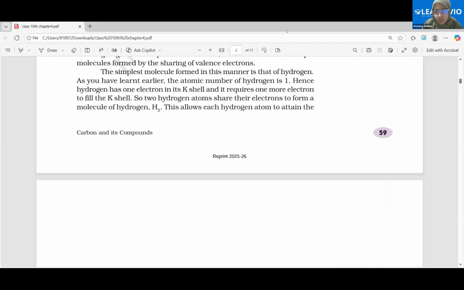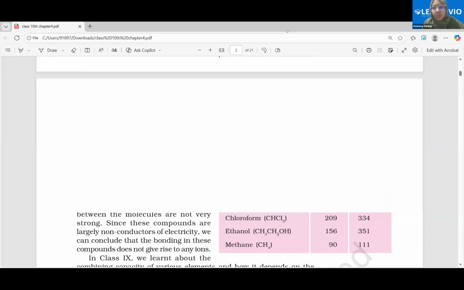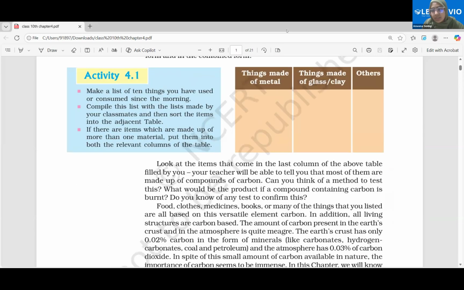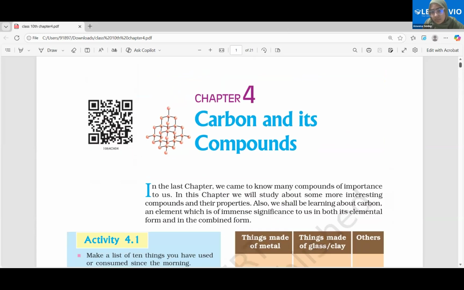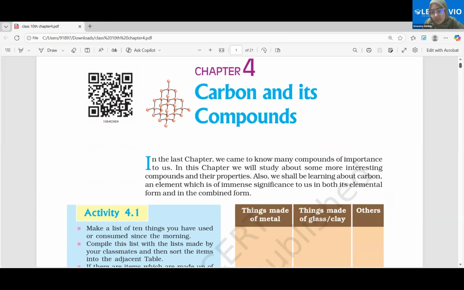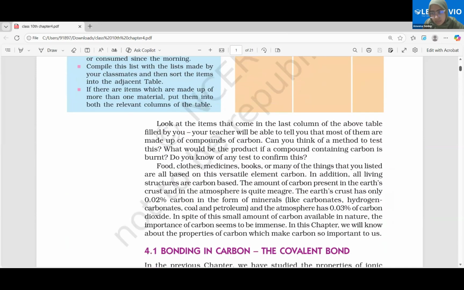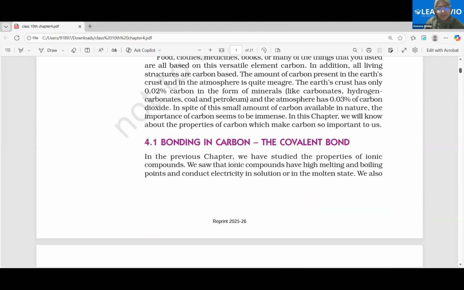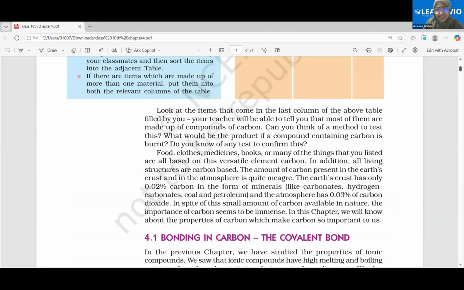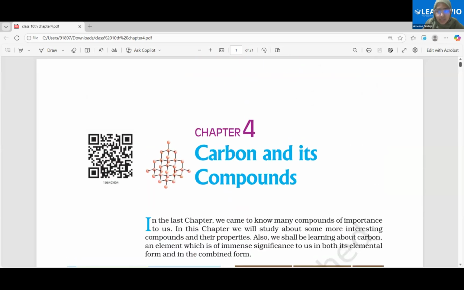But should we start with the third chapter, or should I start with the fourth chapter itself for you? Whatever part is left from the third chapter, we can do after the fourth chapter. We'll do the third chapter as of now? Yes, ma'am. But then if Abdullah joins, we'll have to start with the fourth chapter. Yeah, it's fine, ma'am. Let's start with the fourth chapter. Okay, ma'am.